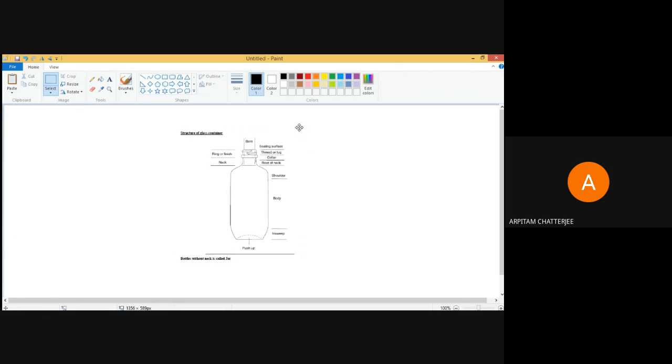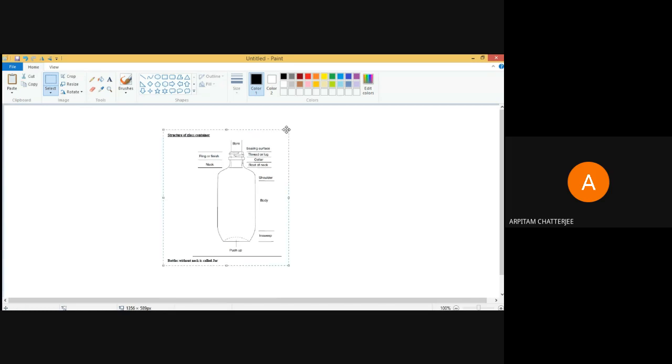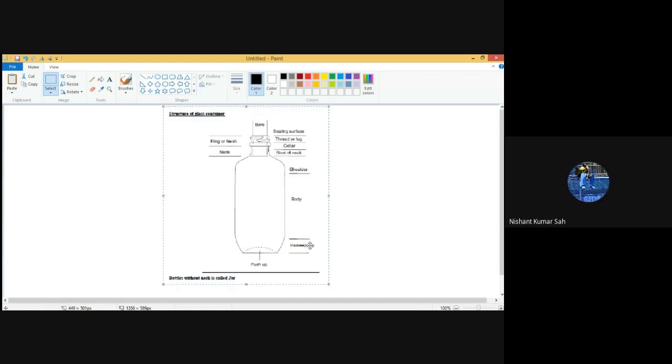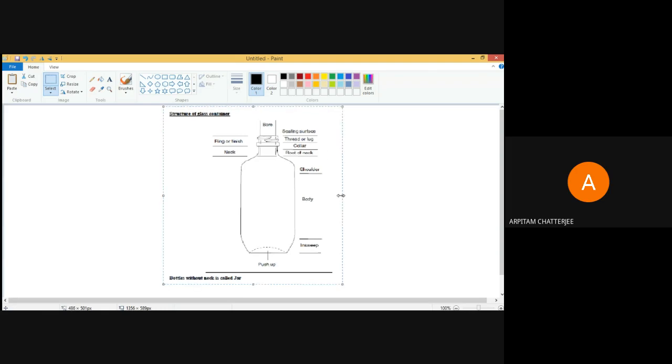Can you see this picture? It may be a bit small, but I hope it is visible. Yes, sir. Okay, so this is the anatomy of a glass bottle. You can see that there are different portions in this glass bottle. This part here is the place where the cap actually sets with the bottle, and there are two types.